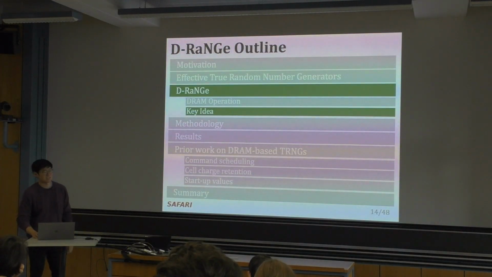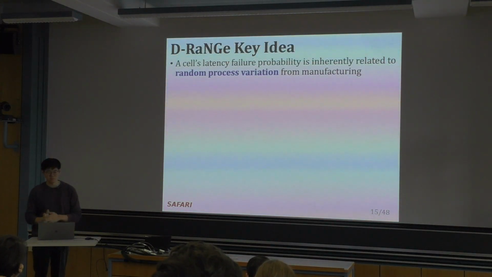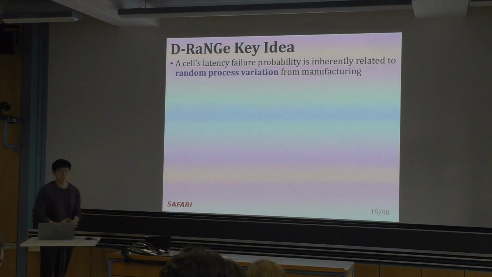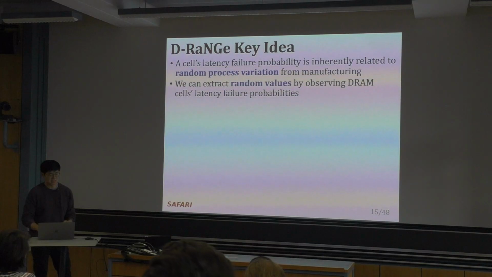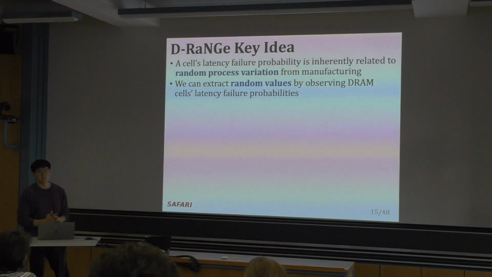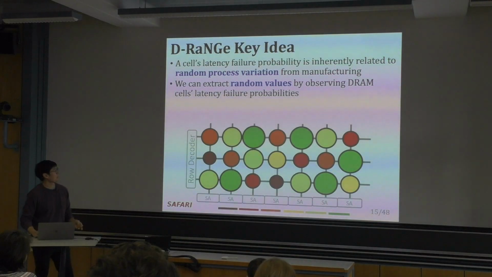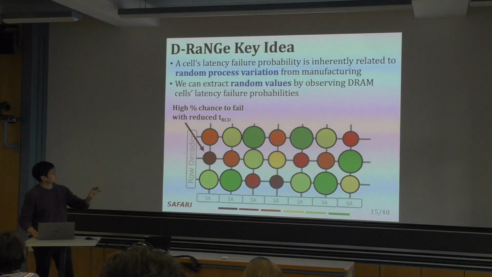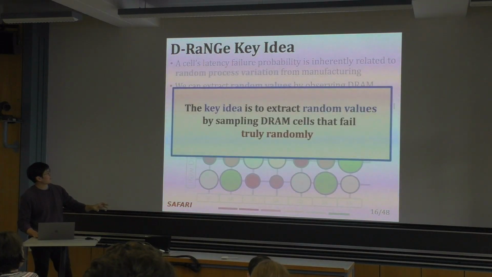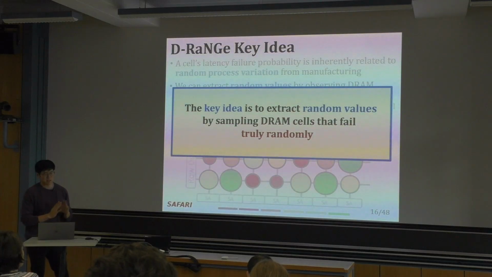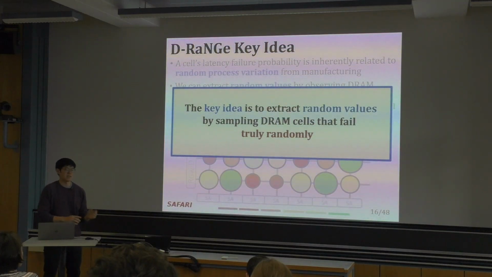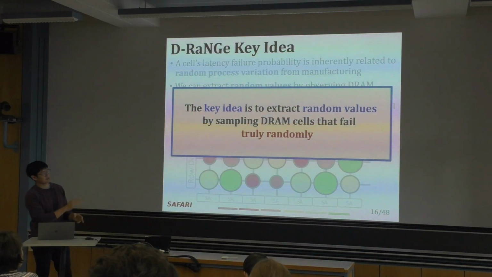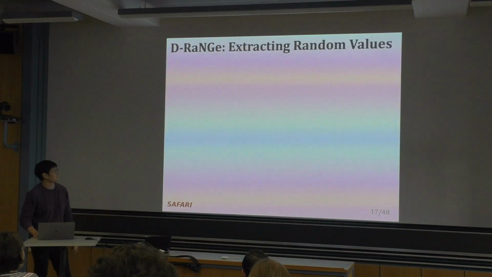So now let's talk about the key idea here. As we saw, a cell's latency failure probability is inherently related to random process variation from manufacturing, and we can extract random values by observing a cell's latency failure probability. Here we have a diagram where greener are stronger and redder are weaker. The key idea is to extract random values by repeatedly sampling DRAM cells that fail truly randomly. And we find that this falls somewhere in between the weak and strong cells.